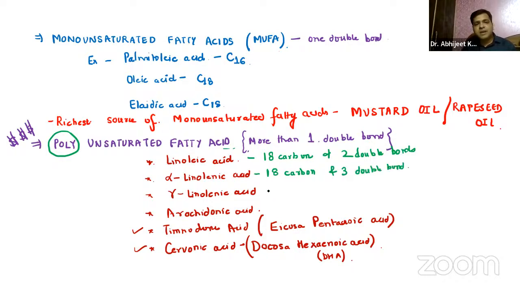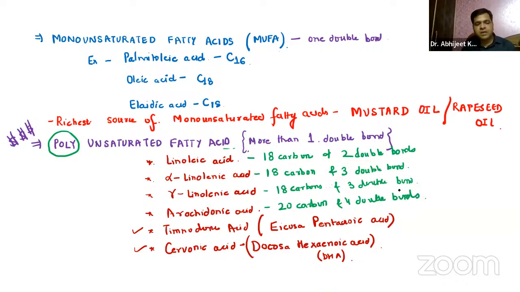Gamma linolenic acid also has 18 carbons and three double bonds, but at different positions, so that's why the name. Arachidonic acid has 20 carbon atoms and four double bonds.